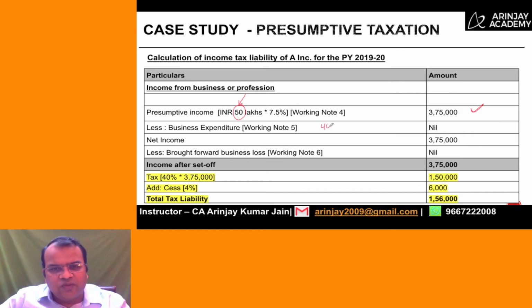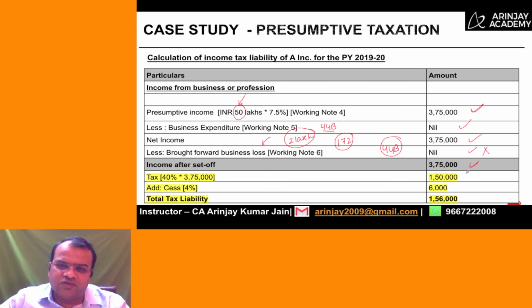Just like in the case of 44B, the deduction of expenditure is not allowed here. Therefore, the net income is 3,75,000. Now here comes the difference. The company has a brought forward business loss of 2 lakh, but for the purpose of section 172, this is not allowed as a deduction, unlike section 44B, where this was allowed as a deduction. And therefore, the income after set off will be 3,75,000. Because it's a company, you just need to note that the tax rate will be 40%. The cess will be 4% on the tax, so 1,50,000 of tax, 6,000 cess, and the total is 1,56,000.